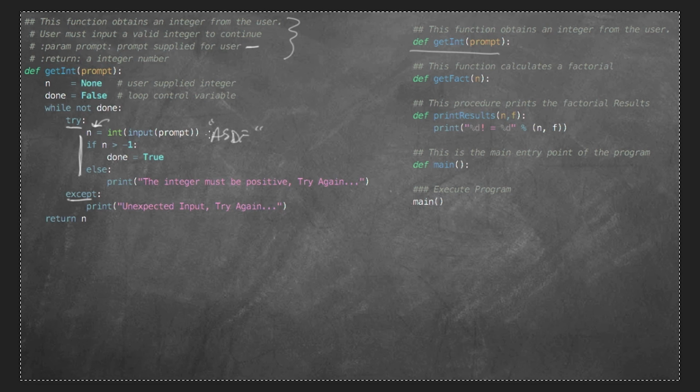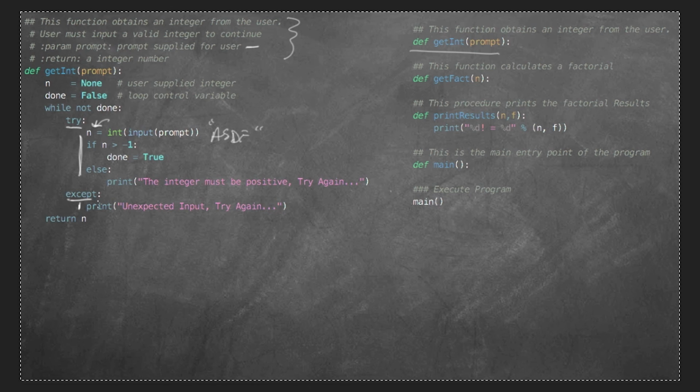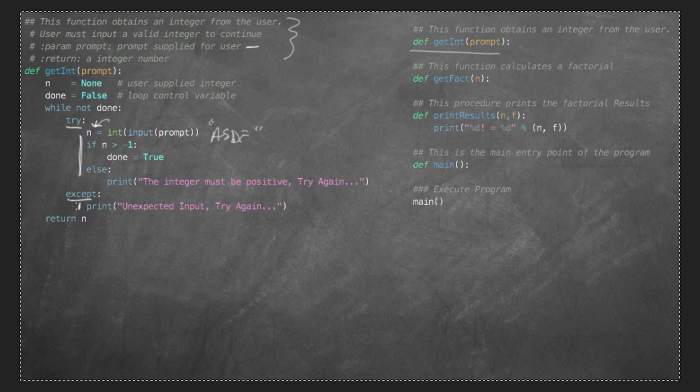And if anything goes wrong, rather than sending a big old nasty message onto the screen and crashing my program, just go over to this little block of code called except. Now, I didn't supply any arguments with except because I want to trap every possible contingency, every possible error that could ever happen.